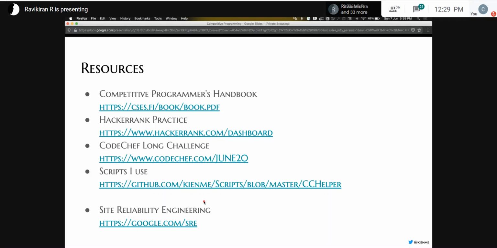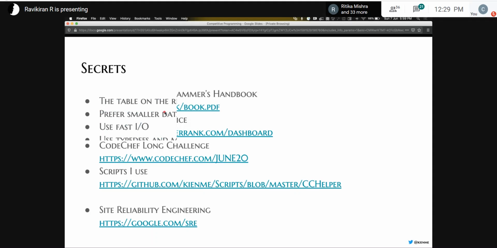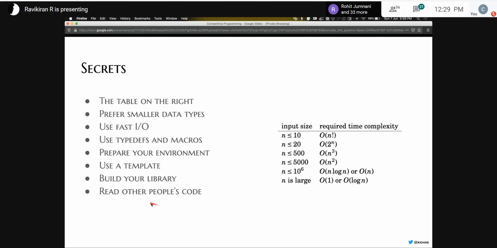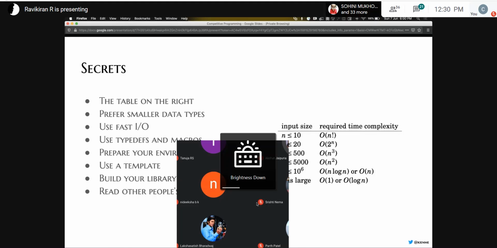So these are some things to help you get started. So this book in the first link, okay, before I go here, any questions about this? Does anyone have any questions about this table, or if you're able to understand what a library is, or something about your environment? Any questions?